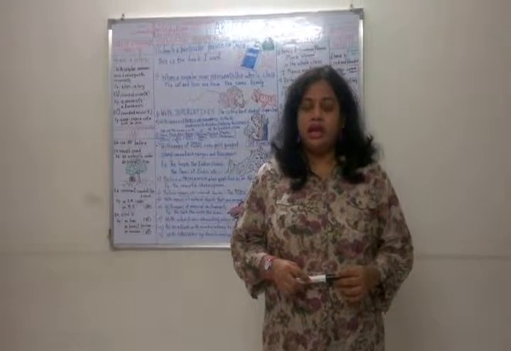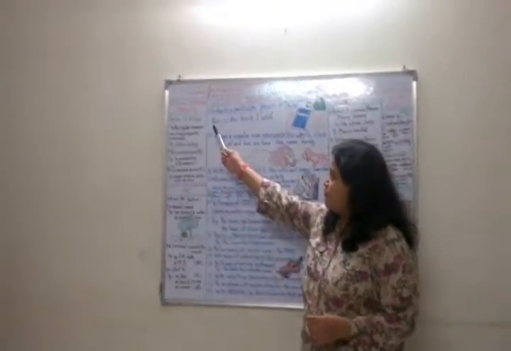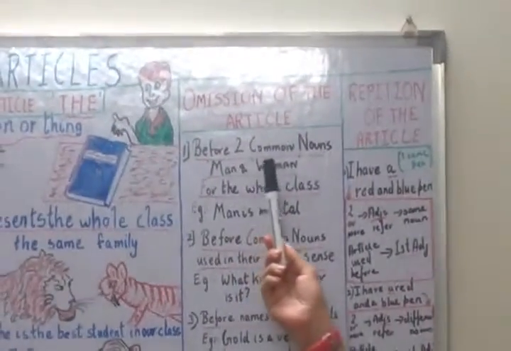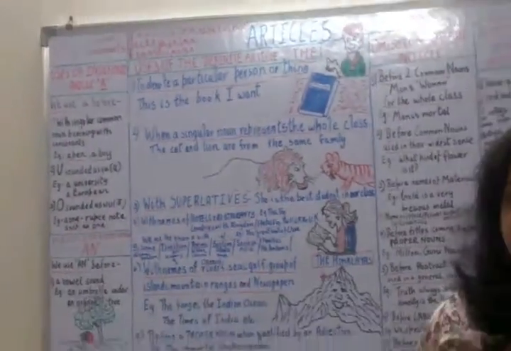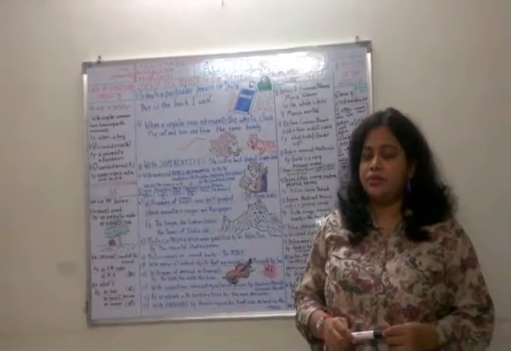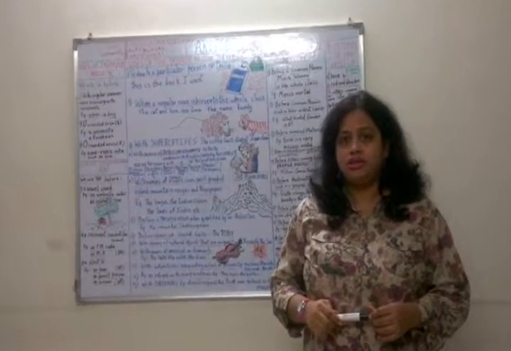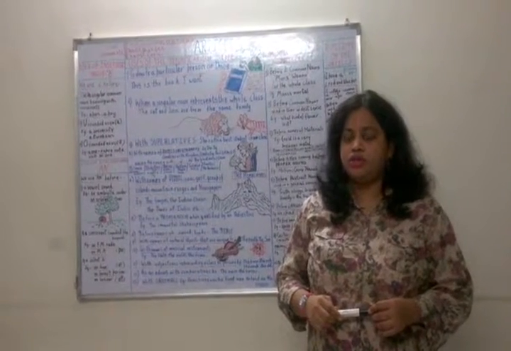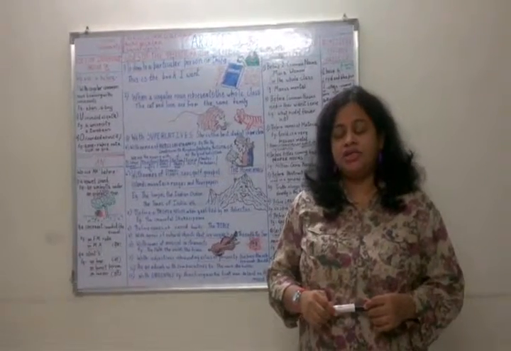Soon I will teach you there are four articles, that is indefinite article, definite article, the third one is omission of article and repetition of article. Now in your school, you will be taught about indefinite and definite articles. But omission of the article and repetition of the article are not so common. They are used in colleges, at the higher level. So this is just for your knowledge. Otherwise you just have to study only definite and indefinite articles. So let us dive deep into articles.